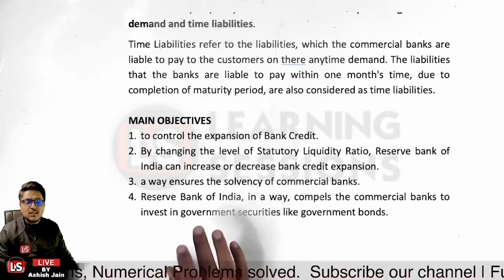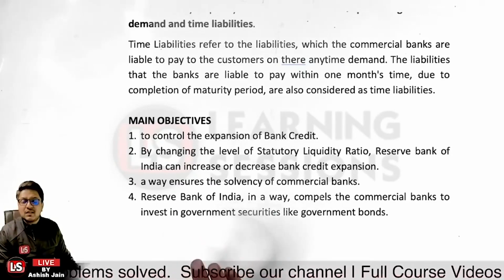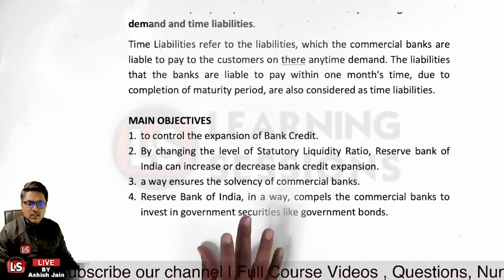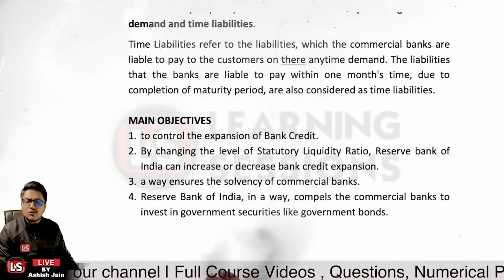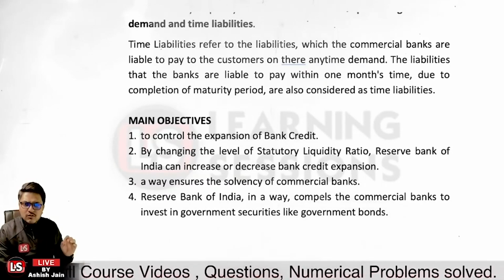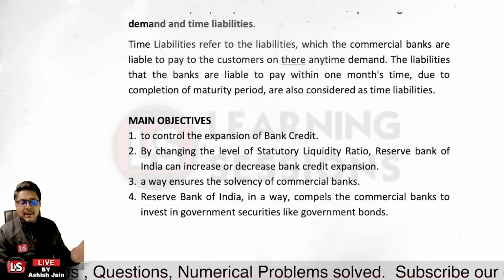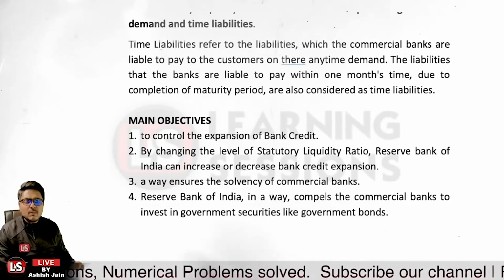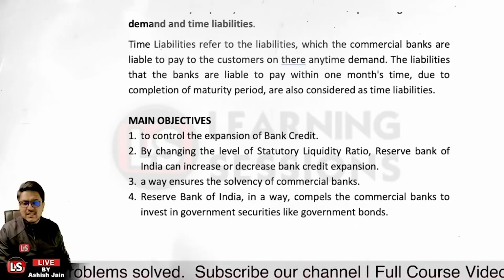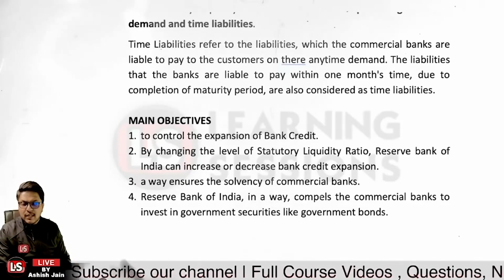Further, it ensures the solvency of the commercial banks, because banks are basically risk-taking institutions. At every level, at every inch, risk is available, whether it is credit risk, counterparty risk, operational risk, strategic risk, reputational risk, market risk, or interest rate risk. The bank is playing with all these risks, and banks need to maintain some capital to maintain solvency. Because in rough, severe times, it may be the case that the bank does not have the funds to fulfill its obligations. The obligation over the bank is related to what?